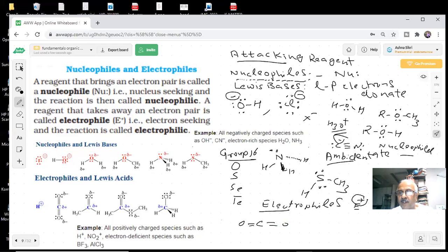Electron dot structures, how many? Sir, here carbon will be an electrophile because it will be electron deficient. So what happens?